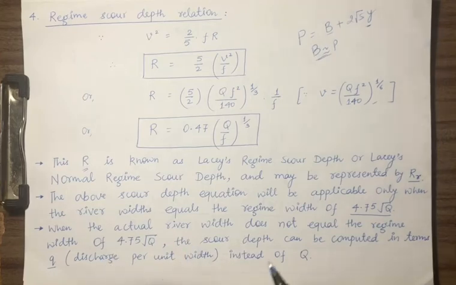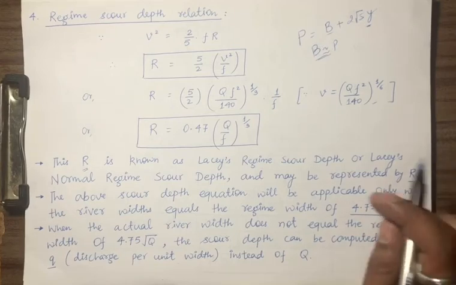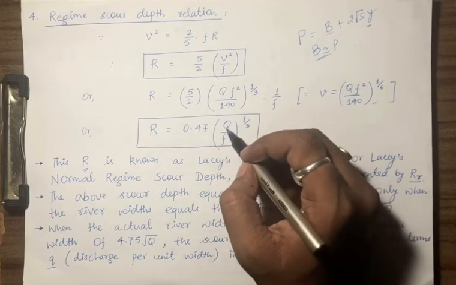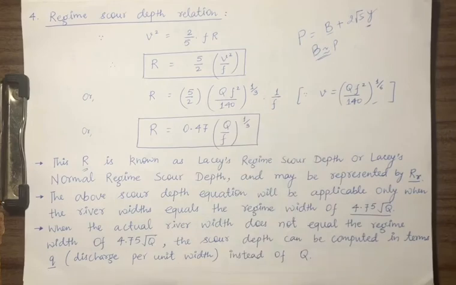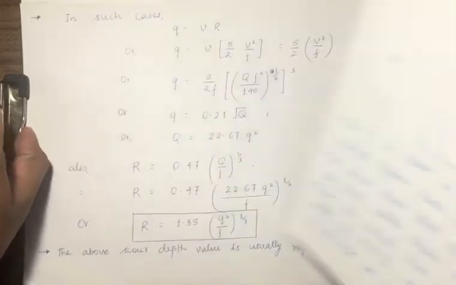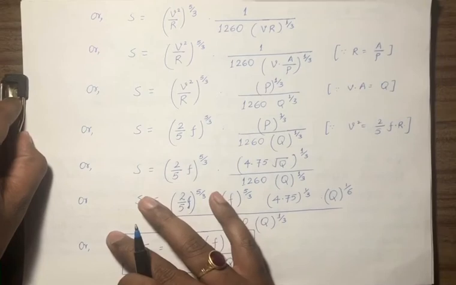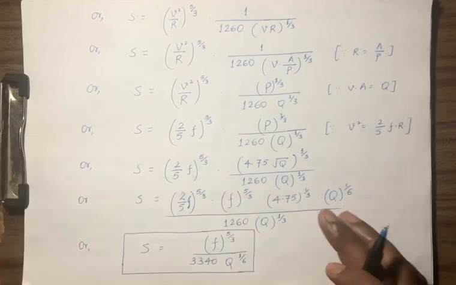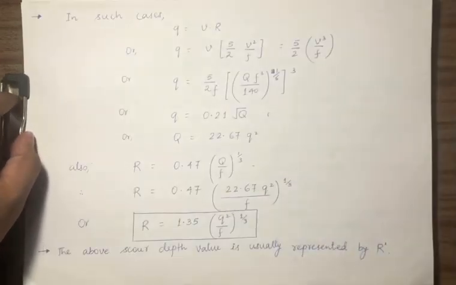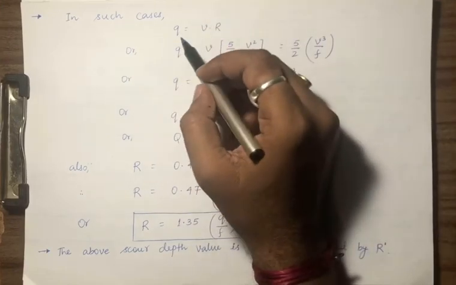What is this small q? Discharge per unit width. If this condition is not satisfied, we will not express R in terms of Q. Instead of this, we will express this formula in terms of small q. What is small q? It is discharge per unit width. In the hydraulic jump chapter, we have discussed what small q is. So this we have done. So let us see, in such cases, what is this?